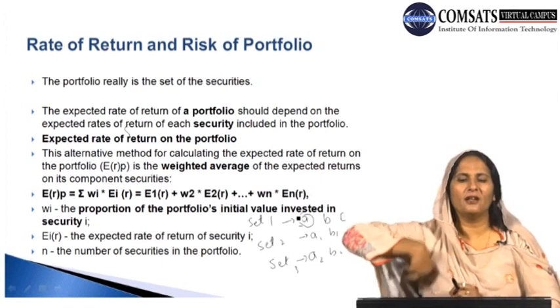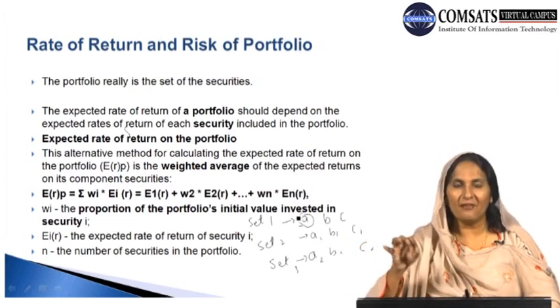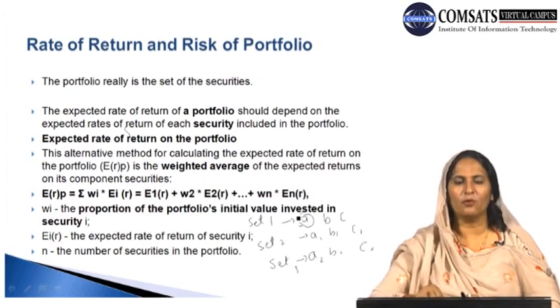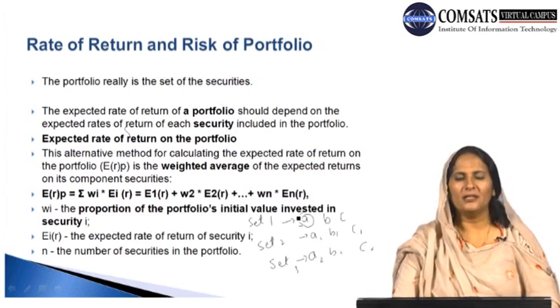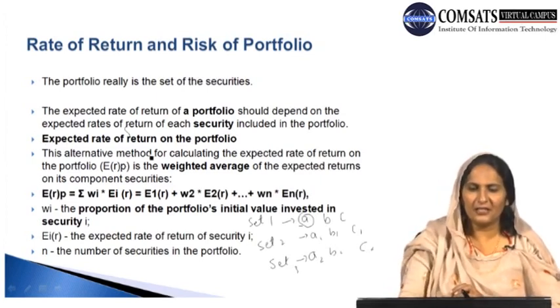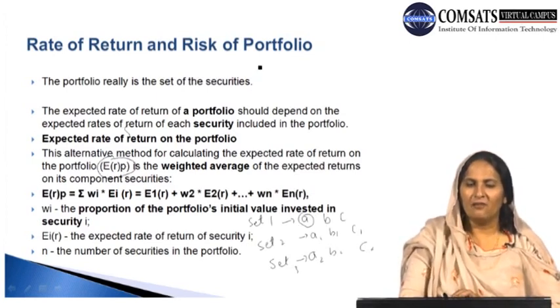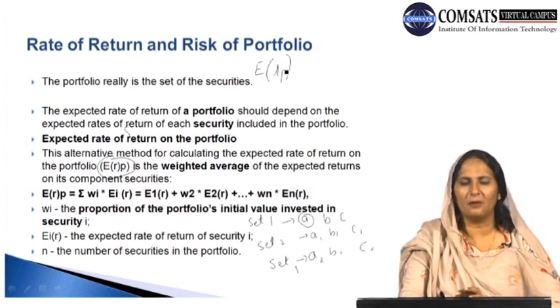So we can say that a portfolio is really a set of securities. The expected rate of return of a portfolio depends upon the expected rate of return of each security, every certificate and each item included in the portfolio. So this is the alternative method for calculating the expected rate of return on the portfolio, which can be indicated by ERP. ERP is an important notation. We can call it E of R P, E of RP. This tells us the expected rate of return of the portfolio.